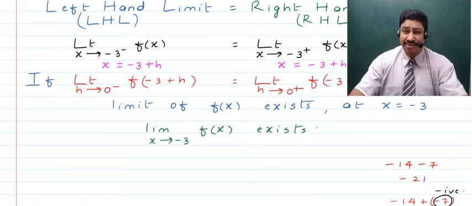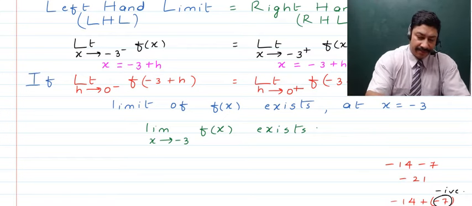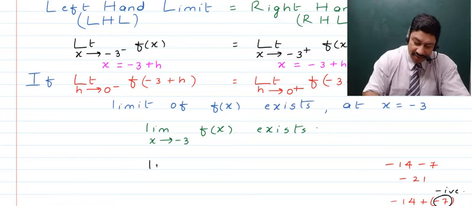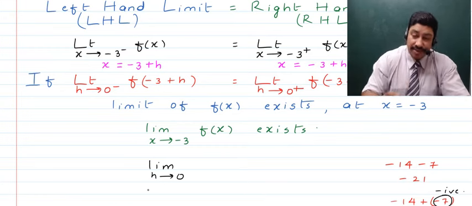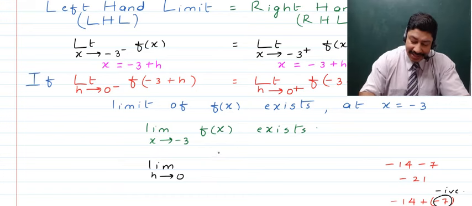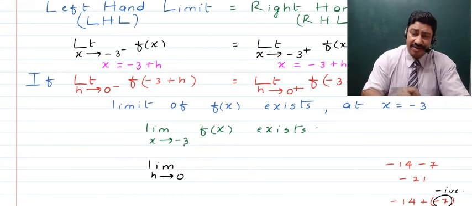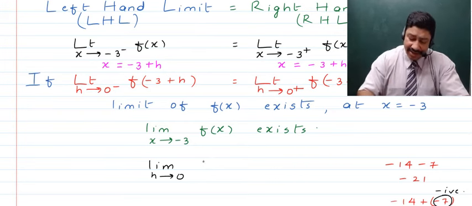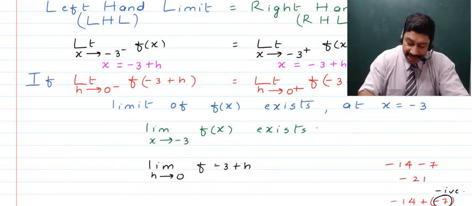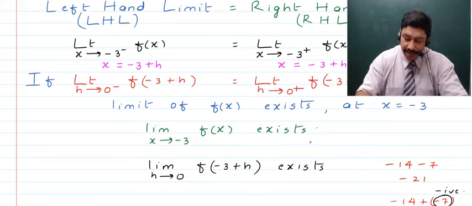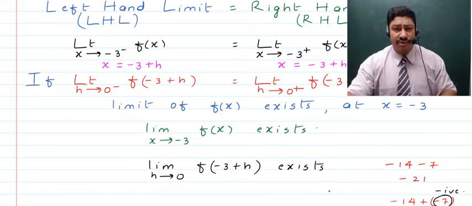That is, once it must have been 0 minus, and in the other case it must have been 0 plus. So you can even write it in terms of h, that is limit h tends to 0. Now here we will not put up a plus sign or a minus sign. It will be understood that once it will be negative for the left hand limit, and once it will be positive for the right hand limit. So f of minus 3 plus h exists, right? Both of these are correct forms of writing this.